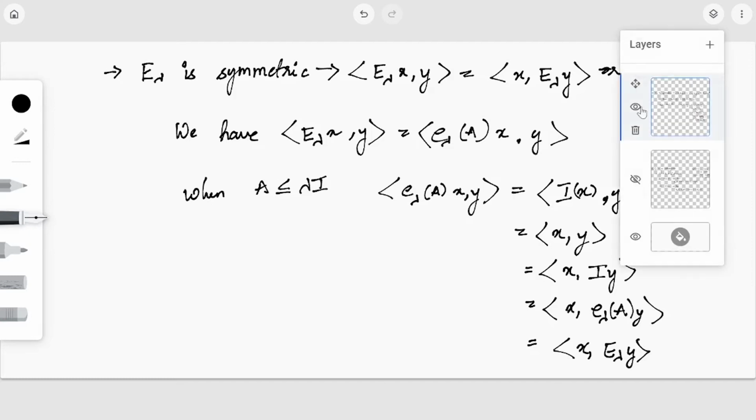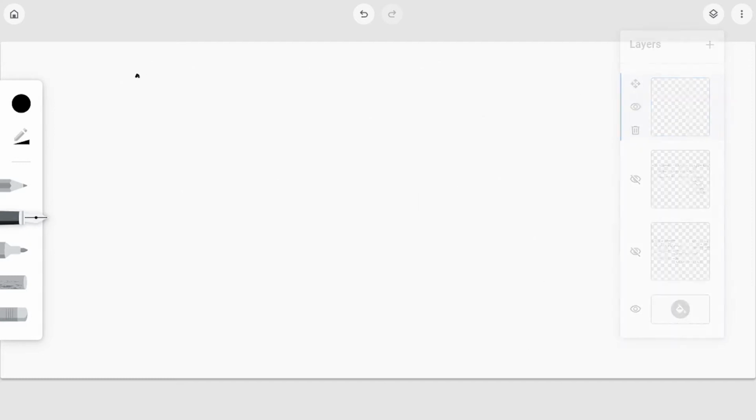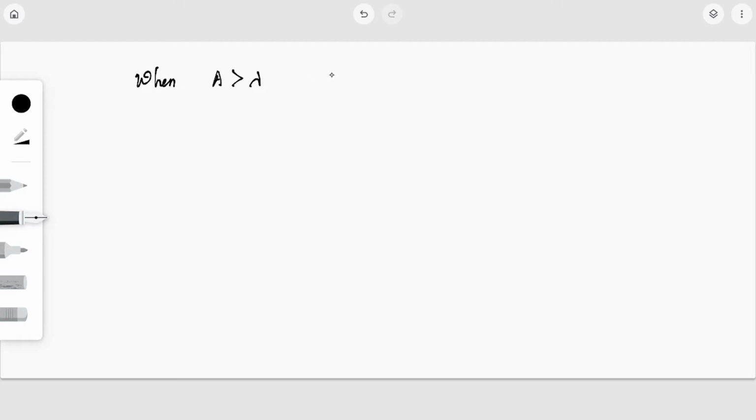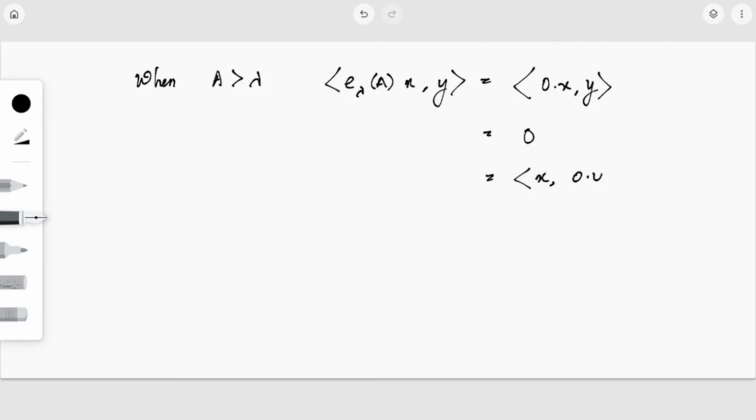Now what happens when A is greater than λ? When A is greater than λ, the inner product ⟨e_λ(A) x, y⟩ will be equal to 0, right? It's a 0 operator. So the 0 operator acting on x will lead the value to be 0. So I can write this again, for our convenience or for proving it, this is nothing but x.